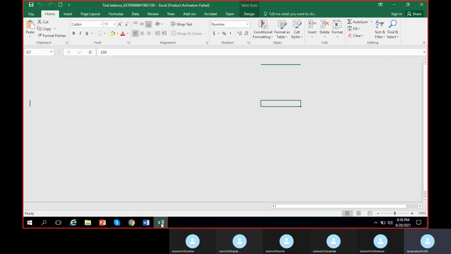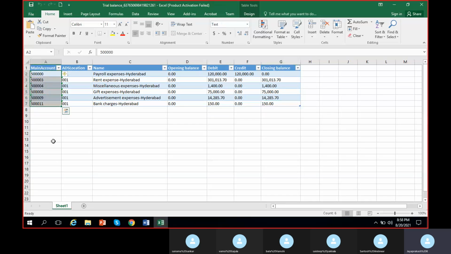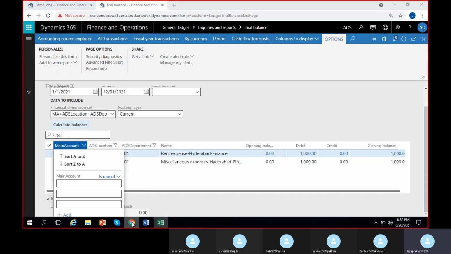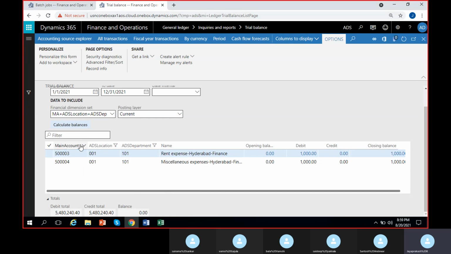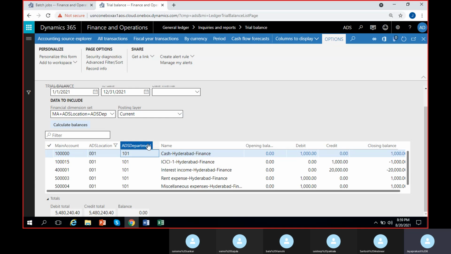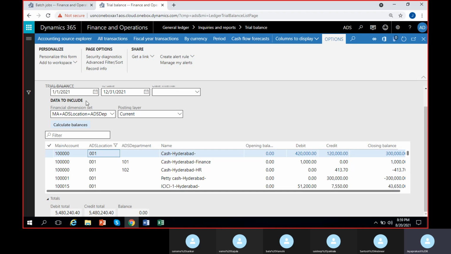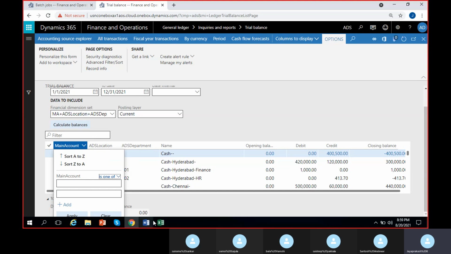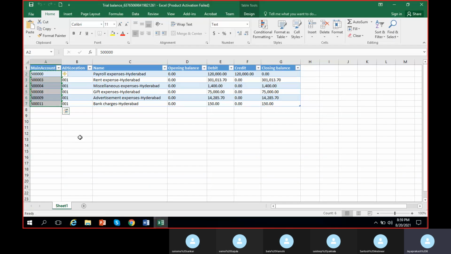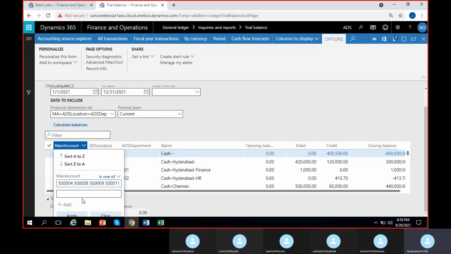Or if you copy from an Excel file, suppose if you copy all these accounts like this, I'm copying it here, okay? I'll show you how it works. One-off is a very, very good filter in Dynamics. I'll just click here and remove all these filters first, just to show you. I'll also remove these filters as well. Clear, and I'll clear this filter also. I'll show you the one-off filter. Now I'll click here, select one-off, and here I selected this data, right? I'm copying all the accounts I have in the Excel. So I can go back to Dynamics and just paste it.